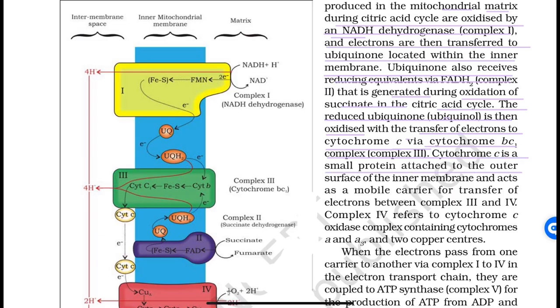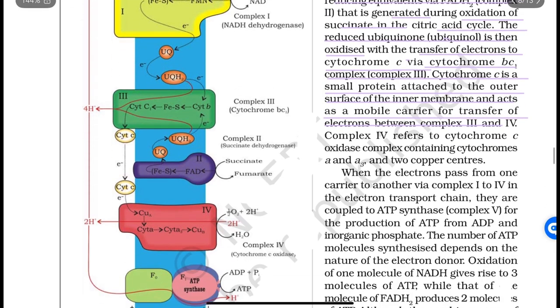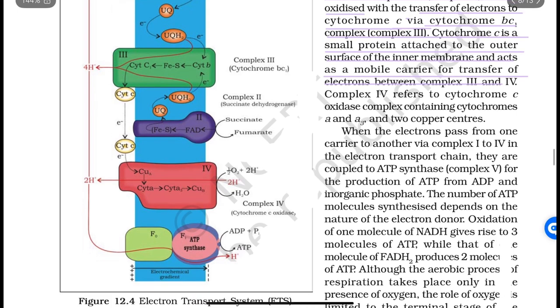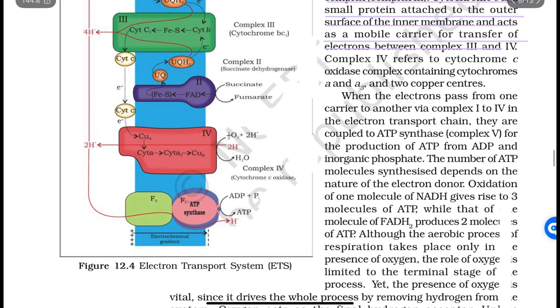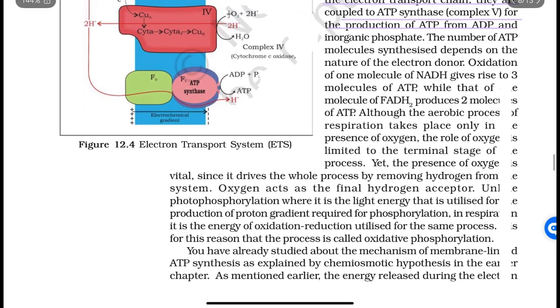Cytochrome c is a small protein attached to the outer surface of the inner membrane and acts as a mobile carrier for transfer of electron between complex third and fourth. Complex fourth refers to cytochrome c oxidase complex containing cytochromes a and a3 and 2 copper centers. When the electrons pass from one carrier to another, from complex first to fourth in the electron transport chain, they are coupled to ATP synthase complex fifth for the production of ATP from ADP and inorganic phosphate. The number of ATP molecules synthesized depends on the nature of electron donor.